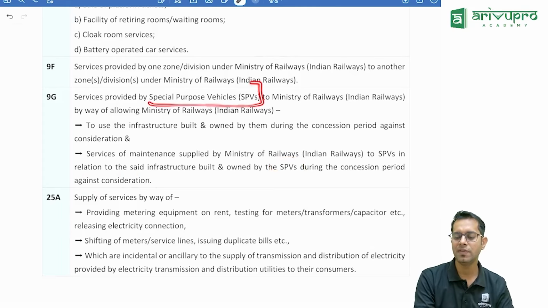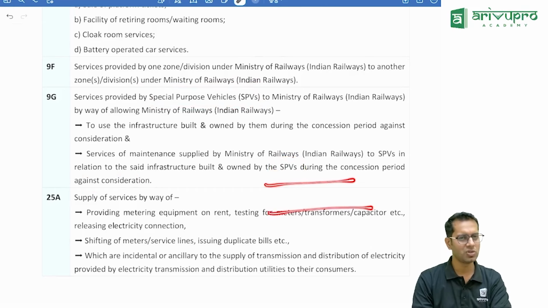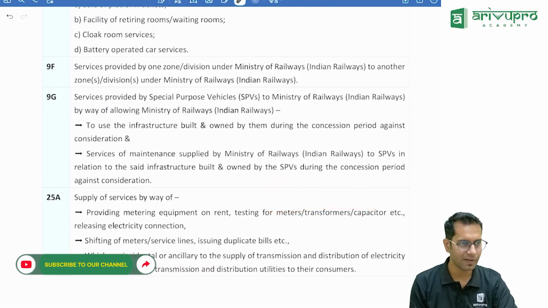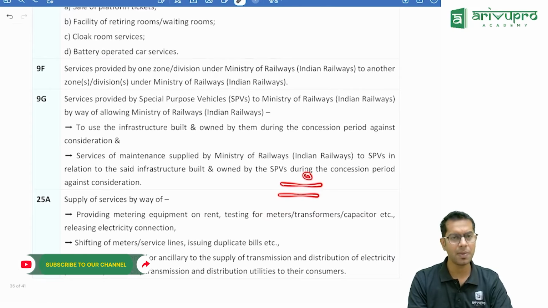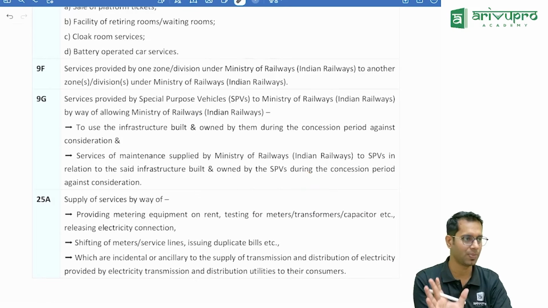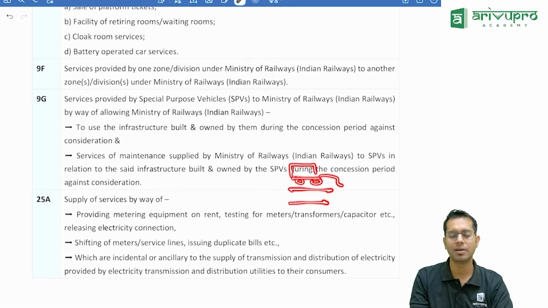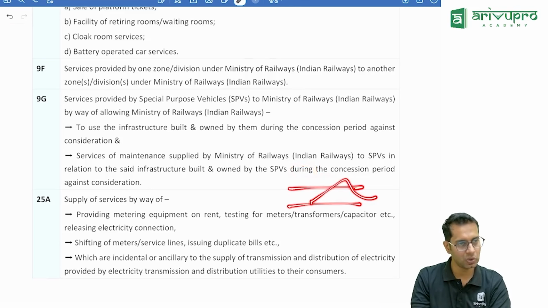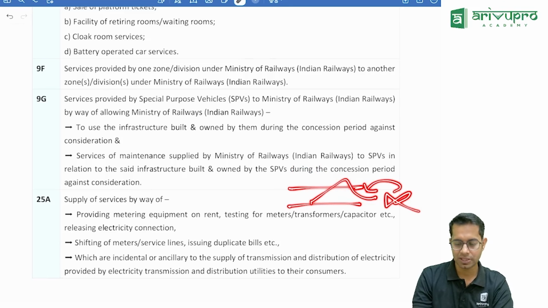So basically an SPV has been created for construction of this. What the government is doing now is giving everything on contract to someone. Whatever work they are doing, they give on contract. So a special purpose vehicle is created. A special purpose vehicle is like a company only, which you will understand in your taxation subject in final. That company is building, let us say, the railway tracks, and Indian Railway is using that. So for whatever money is paid by them, there is no GST applicable.